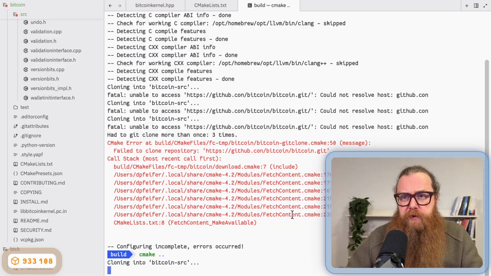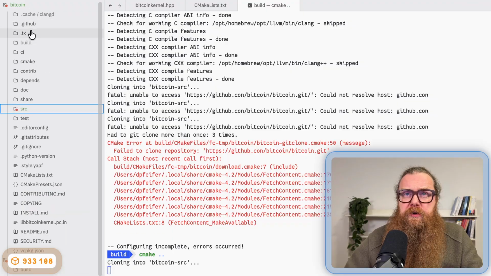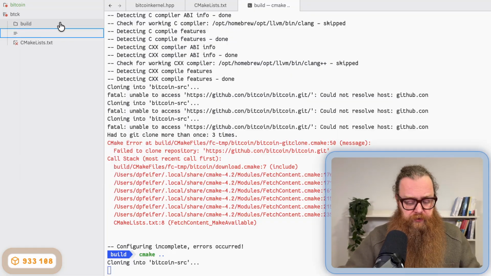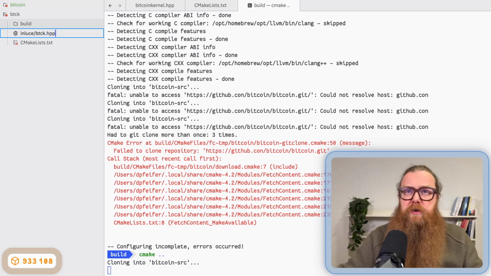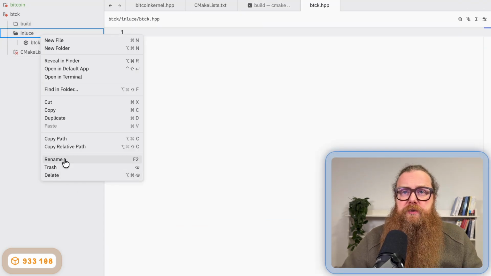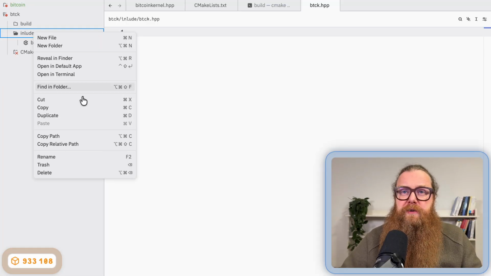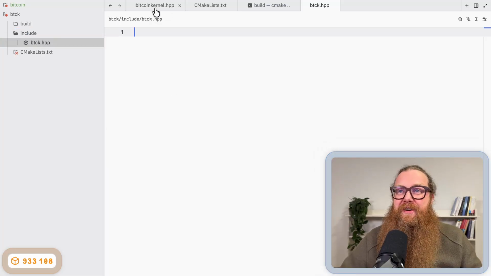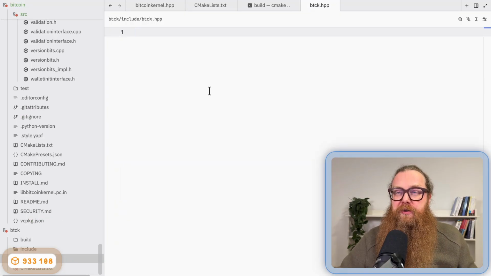It's cloning the Bitcoin repository from GitHub. And while it's doing that, I'm going to create all the other files. So I create a new file called include/btck.hpp, and in this file I copy the contents of bitcoinkernel.hpp.